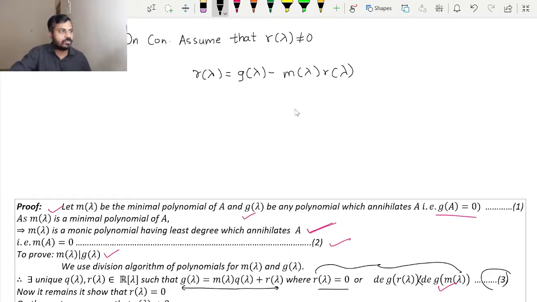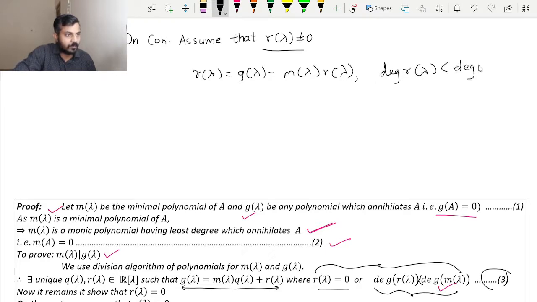Now since we are assuming this r of lambda to be non-zero, it means indirectly we also have degree of r of lambda less than degree of m of lambda. Now what will be my r of a?